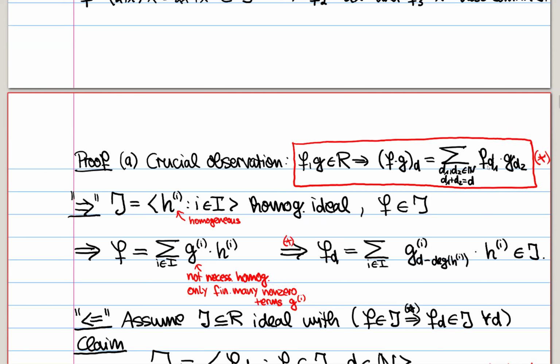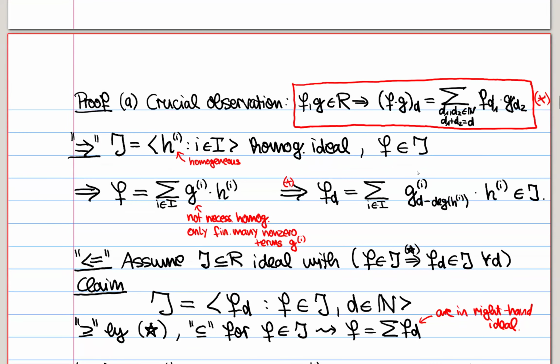Well, certainly by the rules of the graded ring, this here sits inside the degree d part because of the summation. And then you can just see that if you expand f and g into their homogeneous summands, all the other parts of this product will have different degrees. And so they don't contribute to the degree d part.